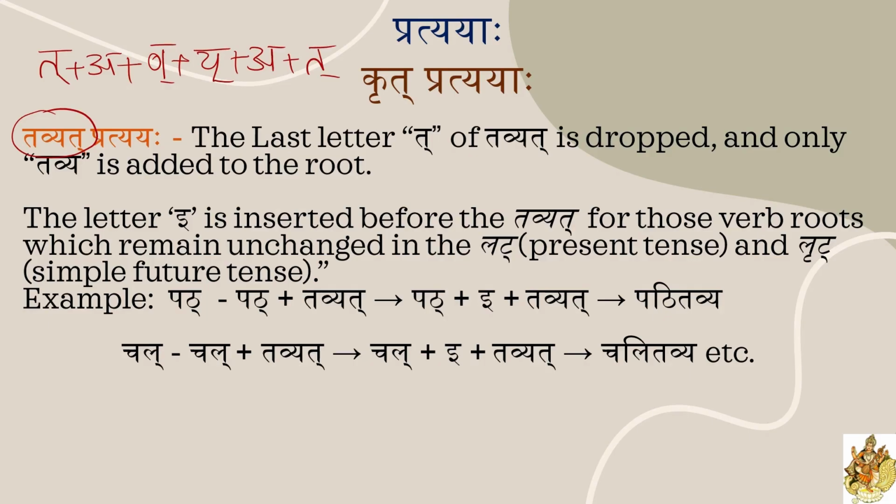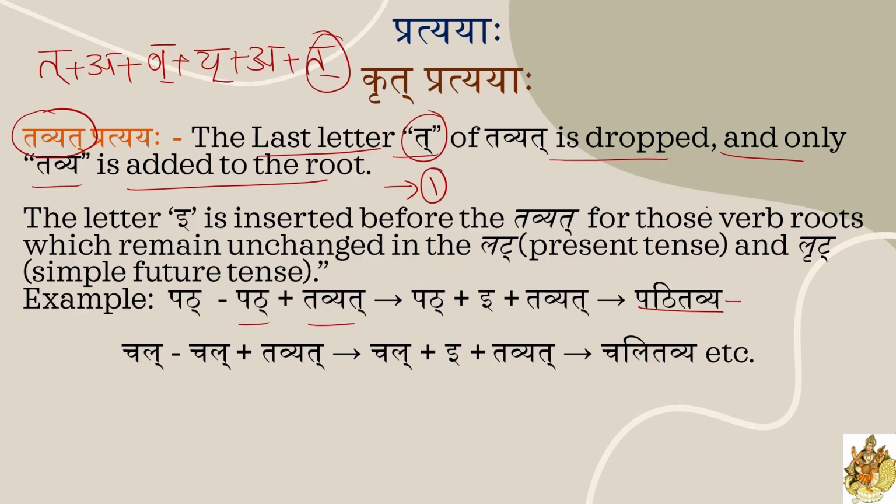The first rule for adding this tavyat pratyay is that the last letter t is dropped, and only tavya is added to the root. That is the first rule. It means the last letter ta should be dropped while adding the tavyat pratyay. See here, in the example pat plus tavyat, patitavya, the last ta is not there. So while adding, you should drop that last ta.